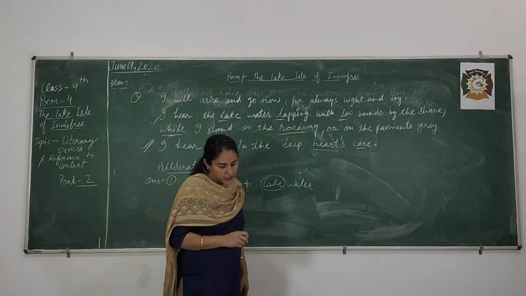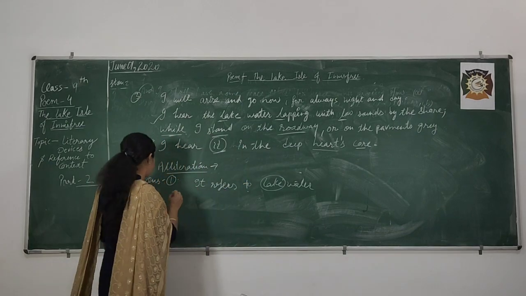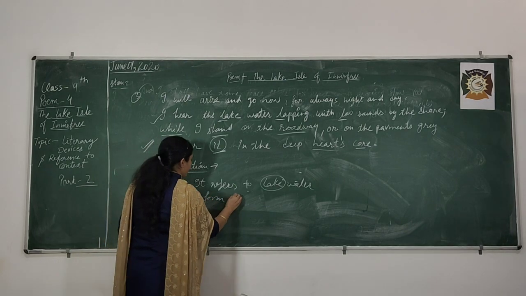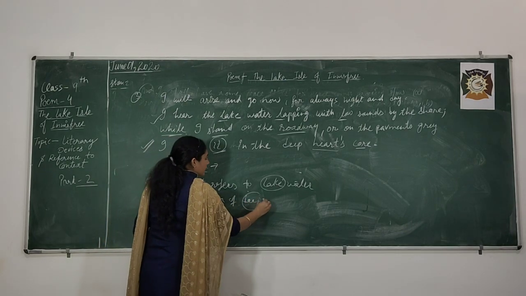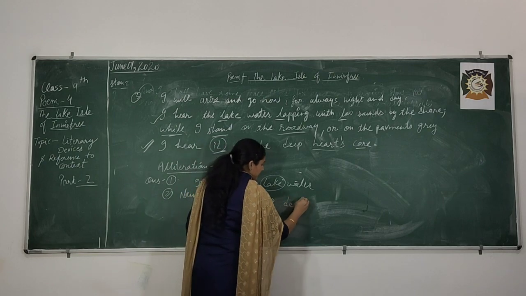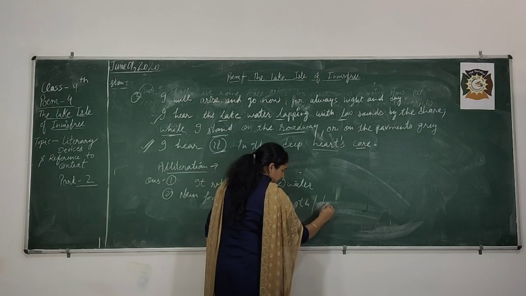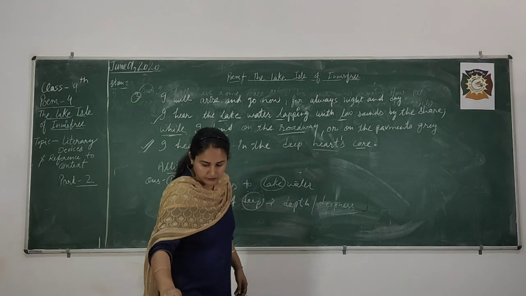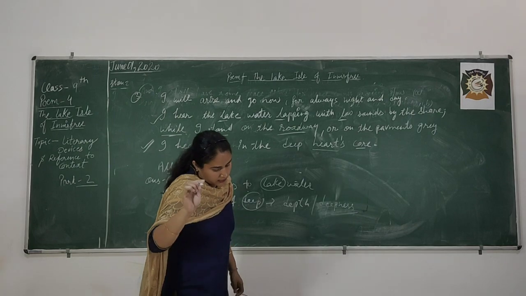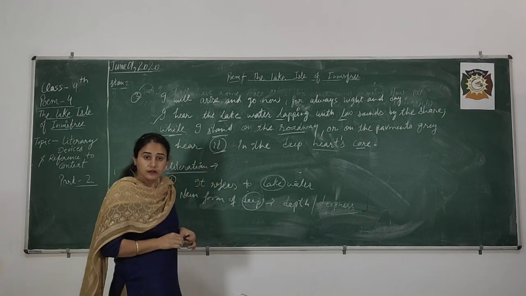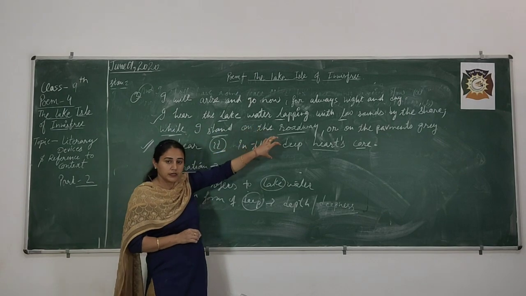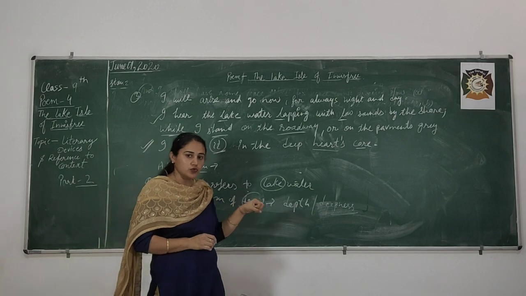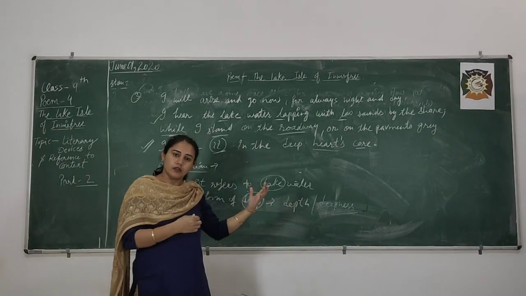Okay. Next question is, give the noun form of deep. You can say depth or deepness. Okay. And next question is, these lines suggest that the poet is so much attached, and the effect of that place is too much, and he is feeling attracted toward that place.